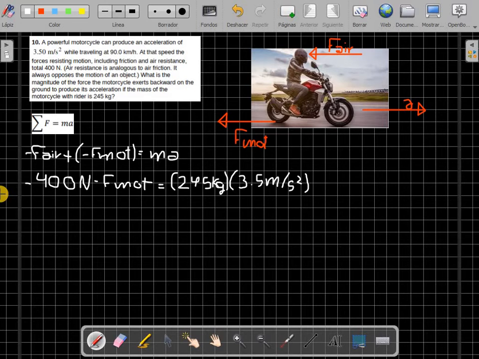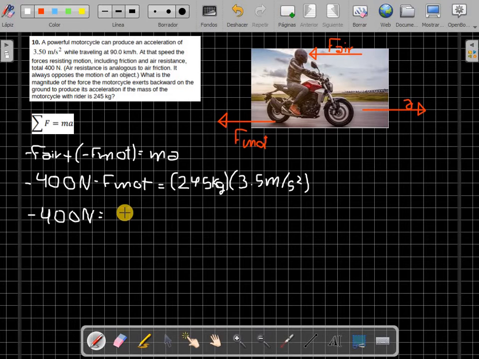And remember that what we have to do is try to isolate the force of the motorcycle. That's what we have to do. So for that, I'm going to write here minus 400 newtons. And since our known is negative, I'm going to send it to the other side as positive, okay? Don't forget that we also have to multiply these two numbers.